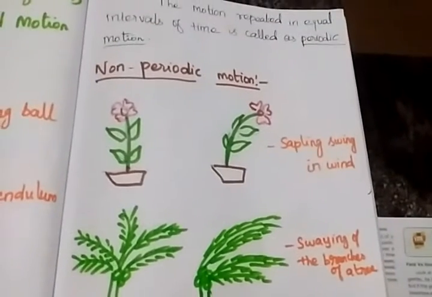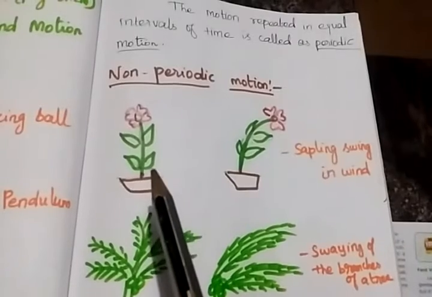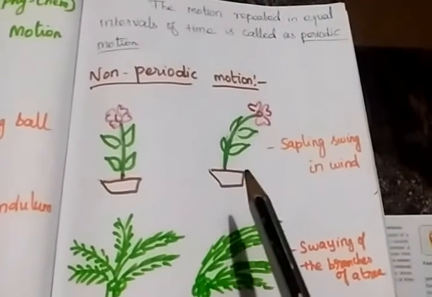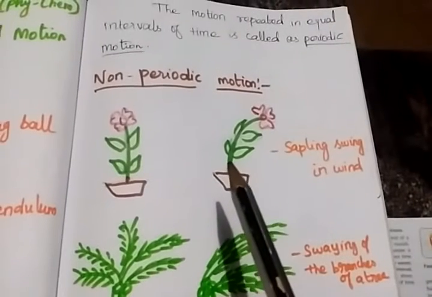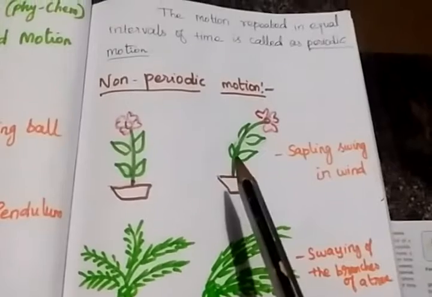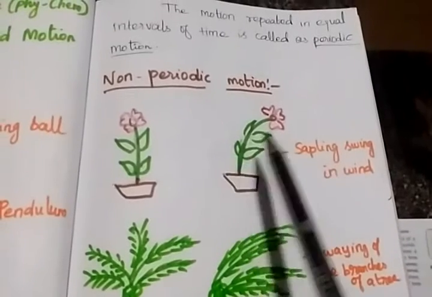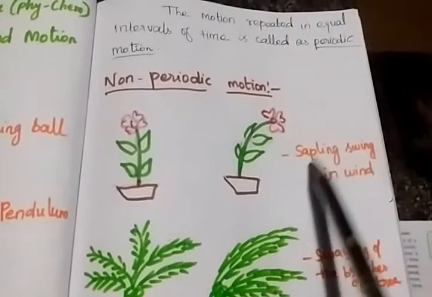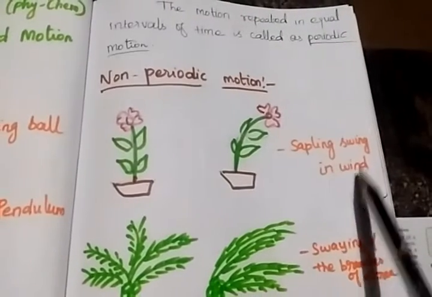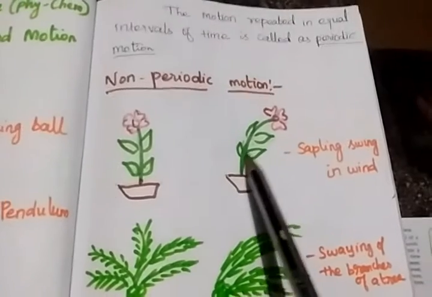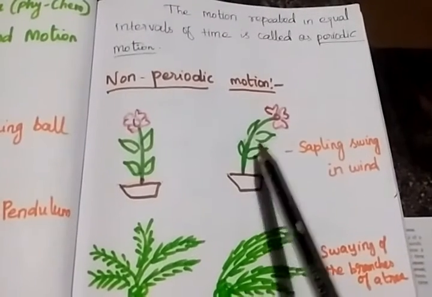Students, here we see what is this? It is a normal plant. Here sapling swing in wind. Sapling means young tree. Young tree swing in wind. Students, this young tree, this plant swing in the wind.